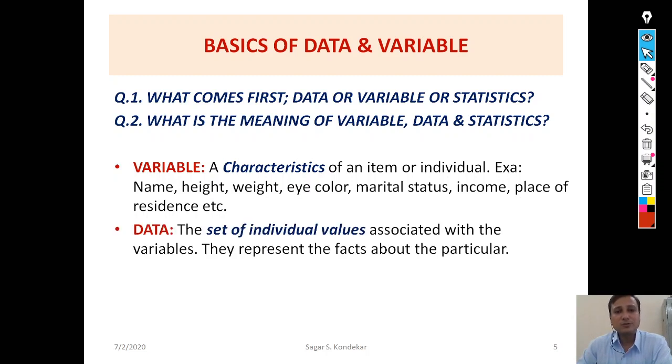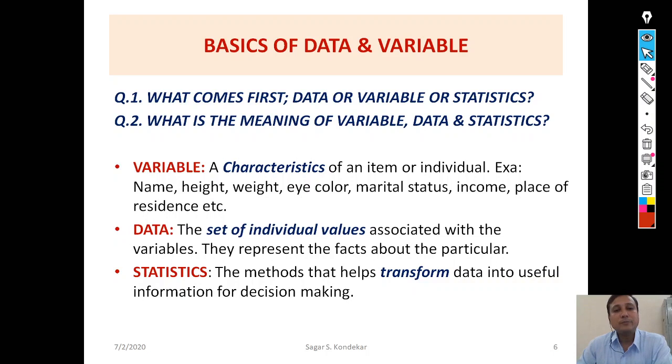Now, if I come to the meaning of the data, data is the set of individual values associated with the variable. Data is made of the variable. Again, I repeat, data is made of the different variables. Now, I will come to the meaning of the statistics. Statistics is the method that helps us to transform data into useful information for decision making.